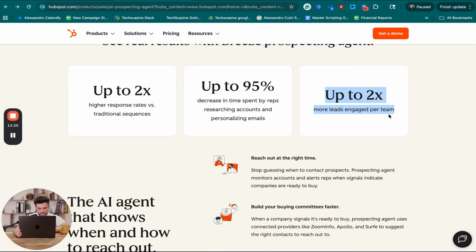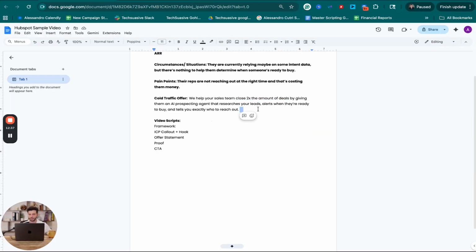They say up to 2x more leads engaged per team. So if you can engage 2x the amount of leads, then theoretically you should be able to close 2x the amount of deals. And it says you have up to 2x higher response rates versus traditional sequences. So again, I'm getting the statistic from their data here. I'm not going to say guaranteed or anything. I'm not going to say in a time frame.